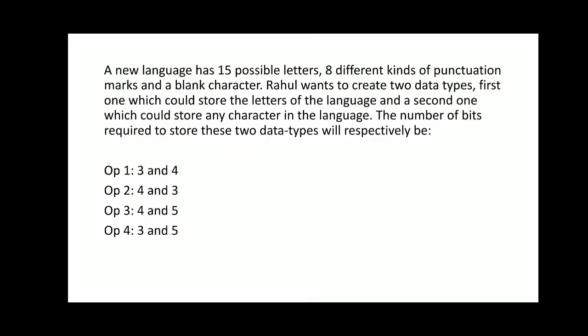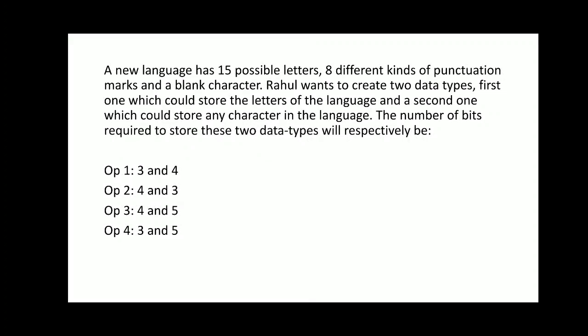Next, a new language has 15 possible letters, 8 different kinds of punctuation marks and a blank character. Rahul wants to create two data types. The first one could store the letters. So we have 8 and 1 character. For 8 we need 4 bits, and for one character we need at least 5 bits, because 5 bits means 32. So the characters like at the rate, hash, dollar, all these can be accommodated here.